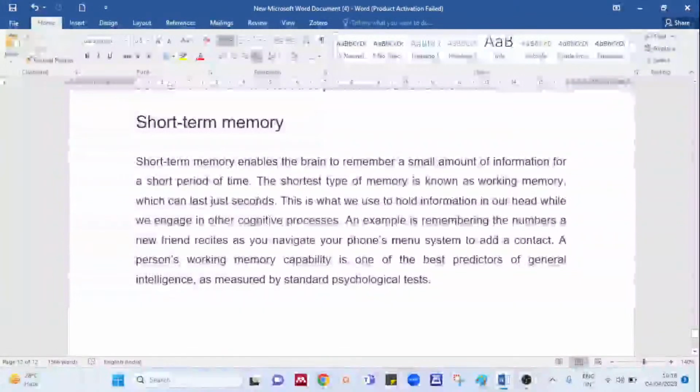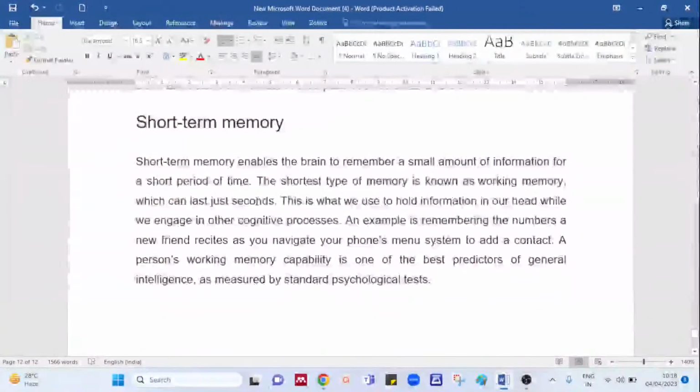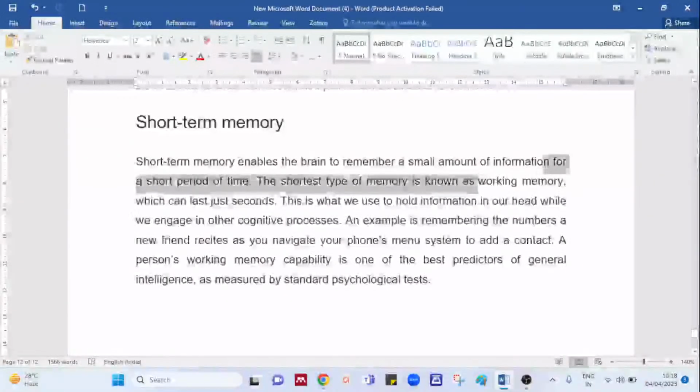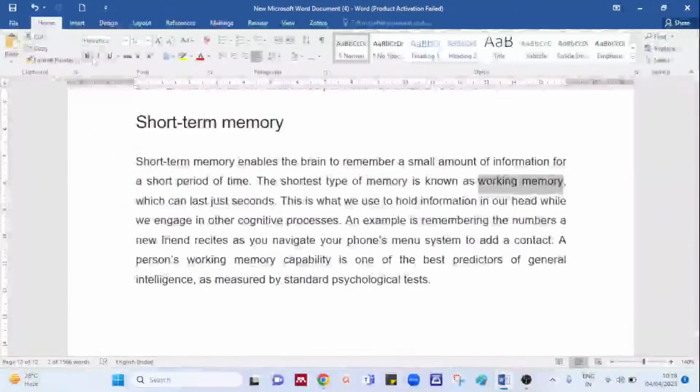First, let's understand short-term memory. Short-term memory, the first type of memory, enables the brain to remember a smaller amount of information for a short span of time. Just keep in mind, this memory is called working memory.